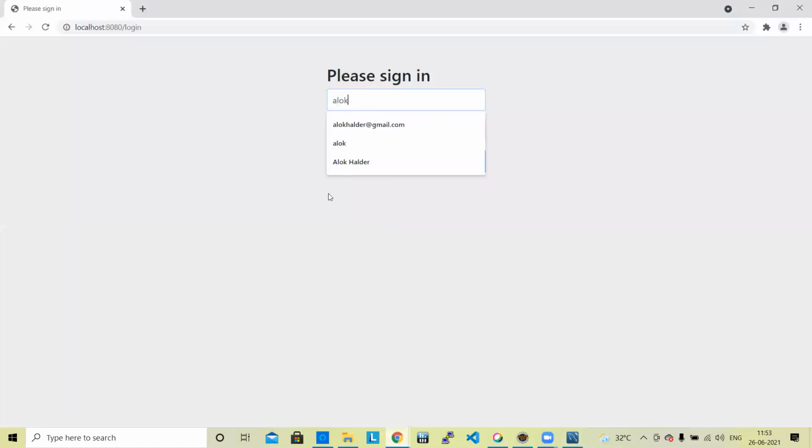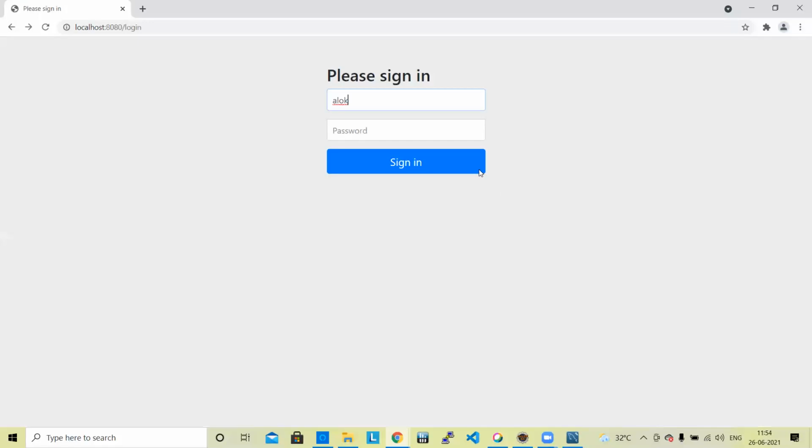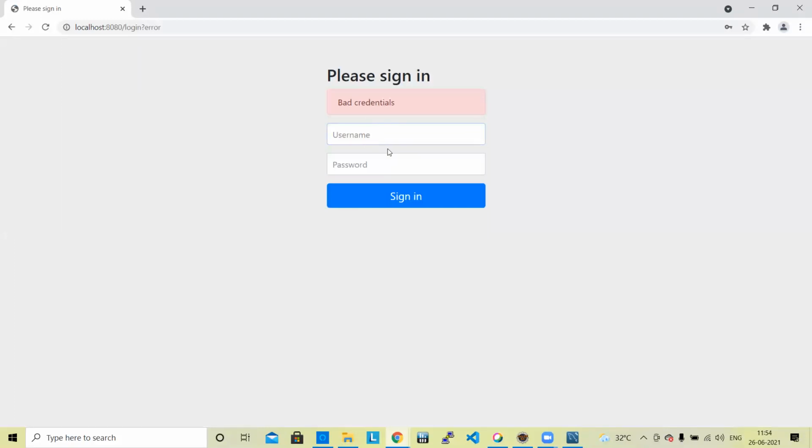Alok and password Kolkata. It is working. If we give the wrong user ID or password, then it gives a bad credentials error. That means it is working with the backend database connection and is able to check the user ID and password. Is it clear to all of you? Yes, sir.